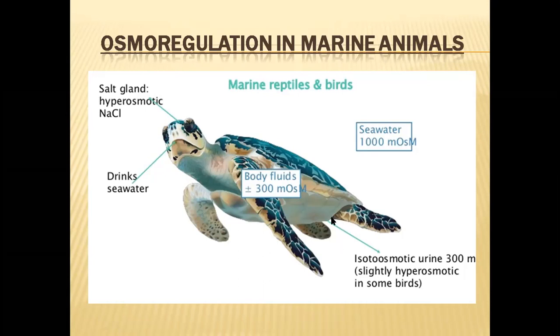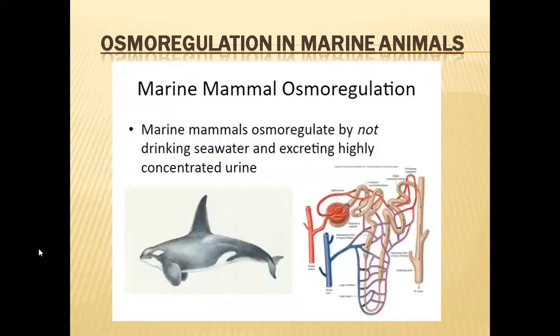And the urine generated by these organisms will be isoosmotic, that means equal to the body fluids, around 300 milliosmoles. So marine reptiles and birds are also osmoregulators. They maintain around 300 milliosmoles concentration in their body fluids.